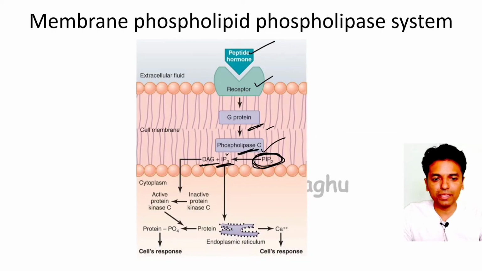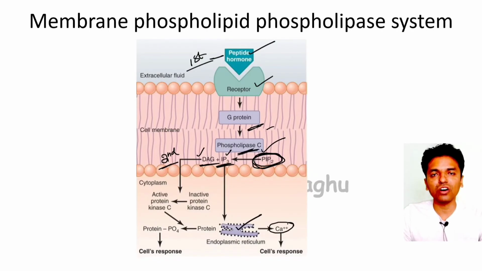So both IP3 and DAG are what? They are our second messengers, and the peptide hormone is our first messenger. Once the IP3 is formed, it goes to the endoplasmic reticulum and causes an increase in the release of calcium, because of which the cell's response occurs. Hence, even calcium is called a second messenger.